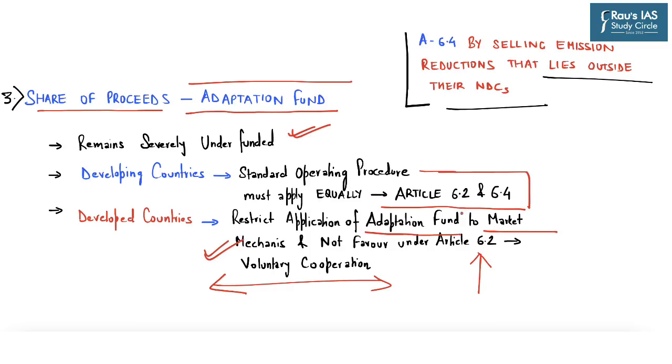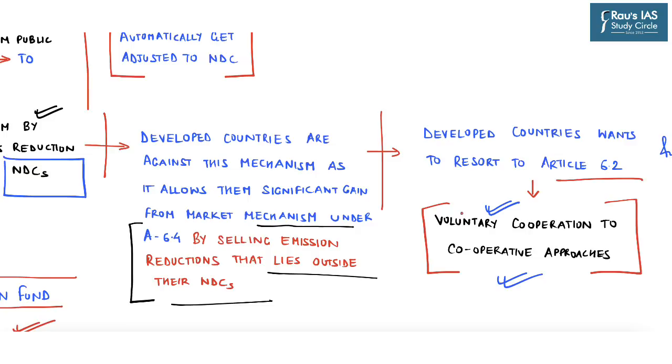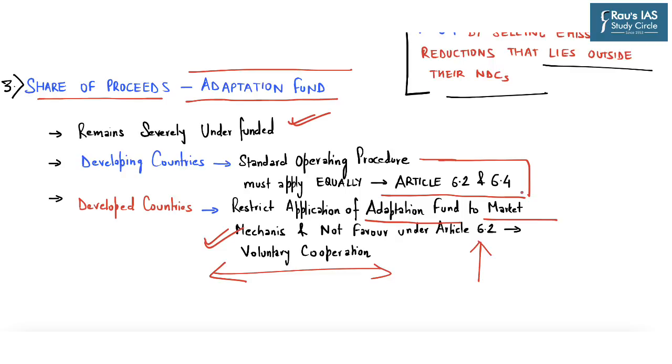So these are some of the critical issues highlighted in this article, especially regarding carbon trading through market mechanism which lies outside NDCs, and also the restricted approach which the developed countries want to take pertaining to Article 6, especially with respect to use of market mechanism and limited use of the adaptation fund.